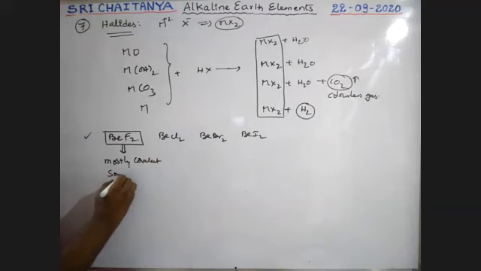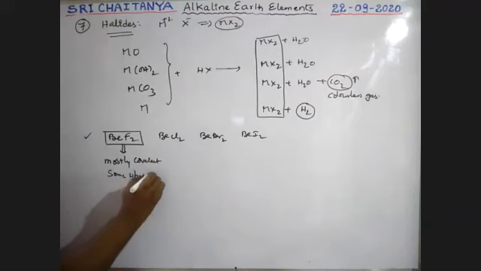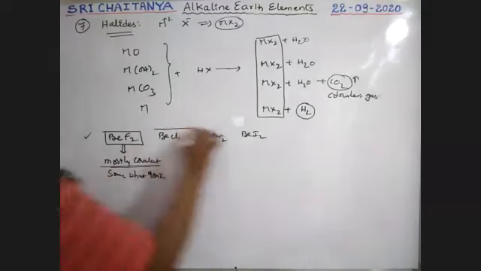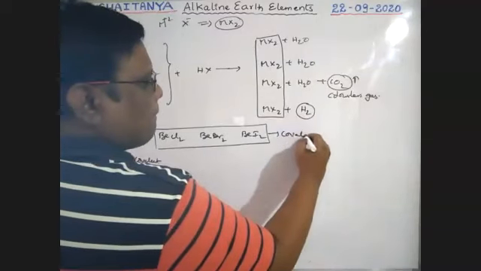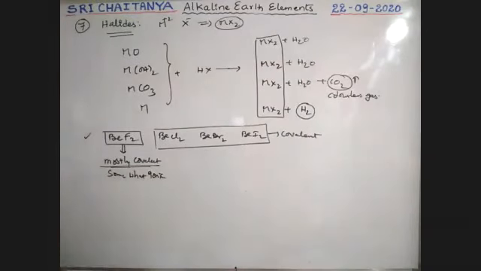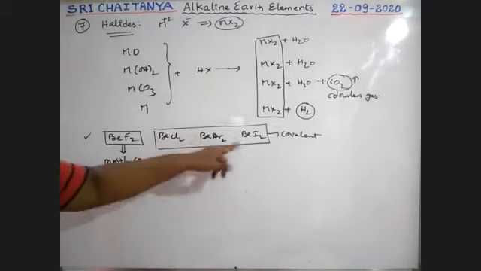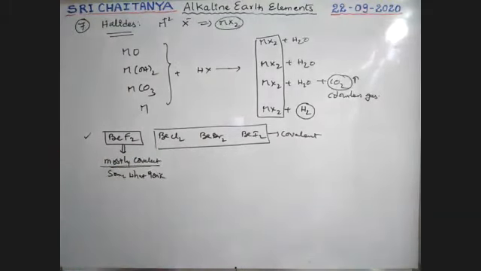Somewhat ionic nature is also there, but mostly covalent, boys. But other halides of beryllium are covalent. So metal chloride, that is very important.